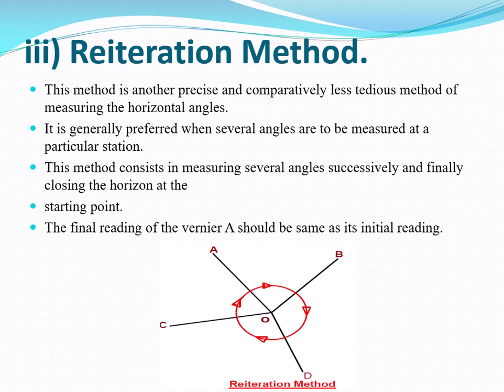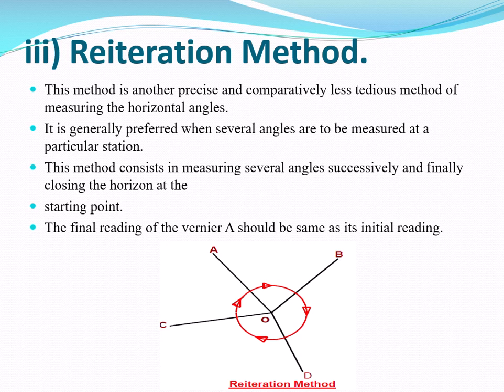Then after loosening the upper clamp we have to rotate the telescope towards B and fix the lower clamp as well as the upper clamp. Take the reading. Note down this reading in the field book for angle AOB. We have to take both readings, vernier A and vernier B, and when we take the difference between these two you will get the angle AOB.